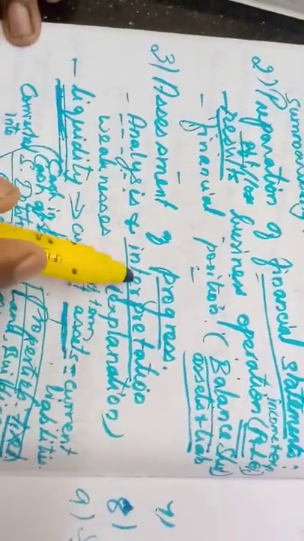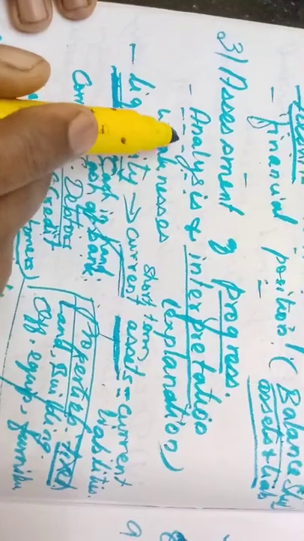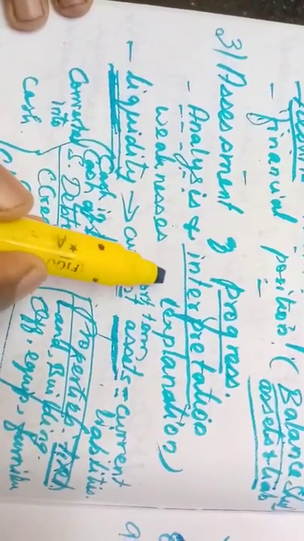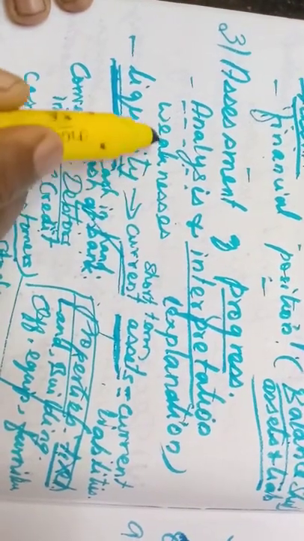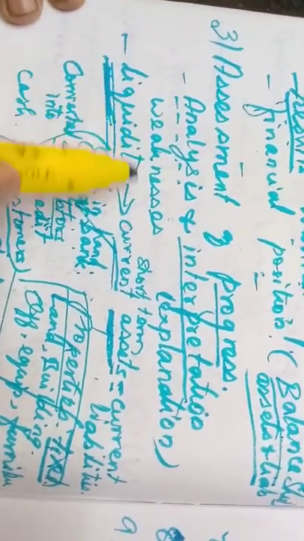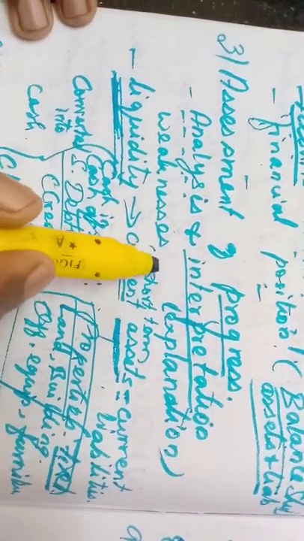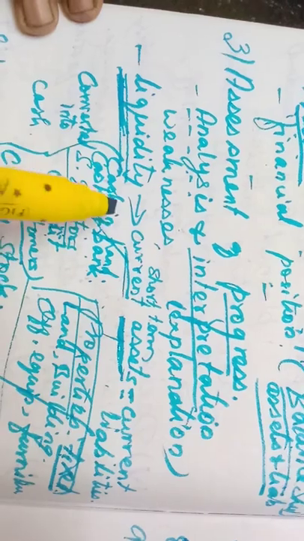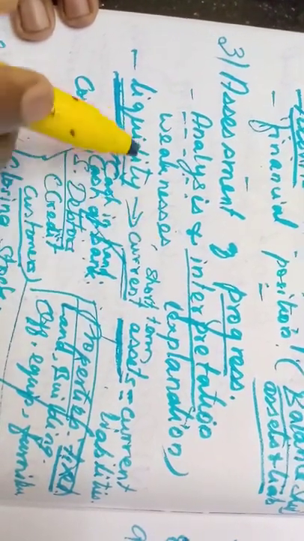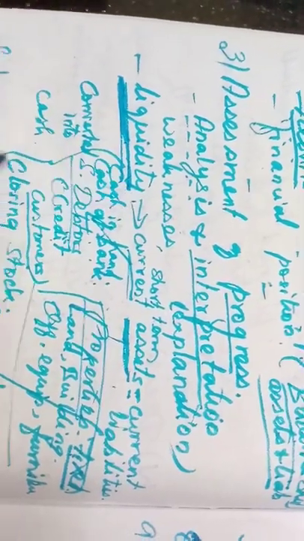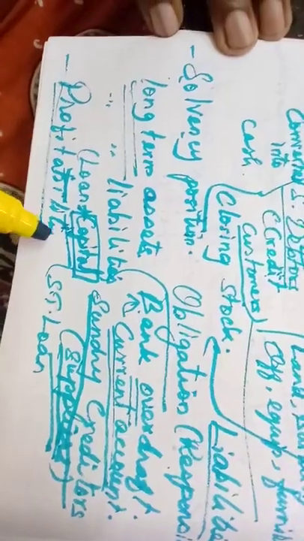Then assessment of progress. The progress of the business can be analyzed and interpreted with the help of financial statements, because the management will identify the weaknesses that they have in the business concern, and to overcome those weaknesses they should know the financial statements. They can find out the liquidity position of the business, solvency position, and profitability of the concern.